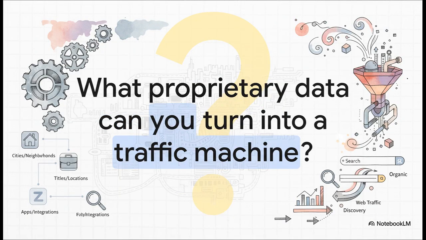And that really brings us to the final thought I want to leave you with. Zapier did this with apps. You see real estate sites do it with cities and neighborhoods. Job boards do it with job titles and locations. So the real question isn't just about Zapier anymore. It's about you. What unique proprietary data do you have right now that you can turn into your own organic traffic machine?